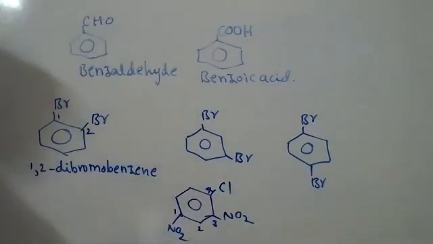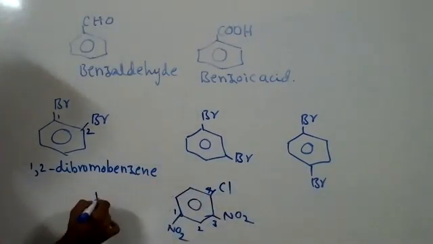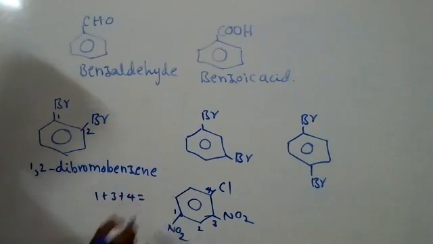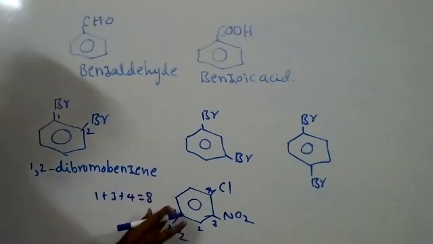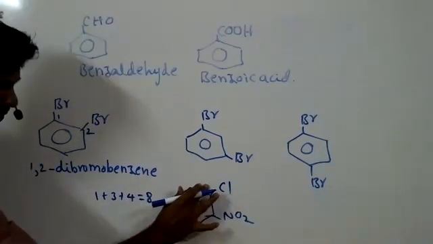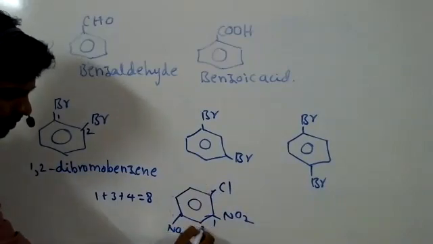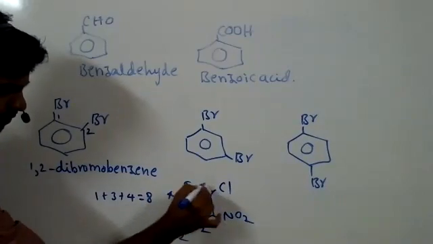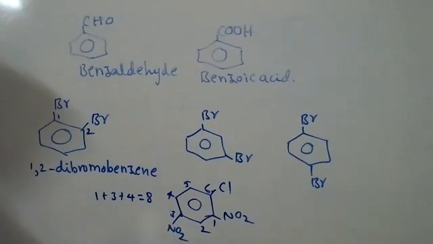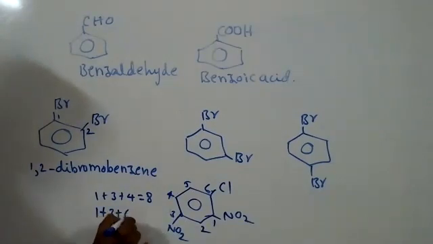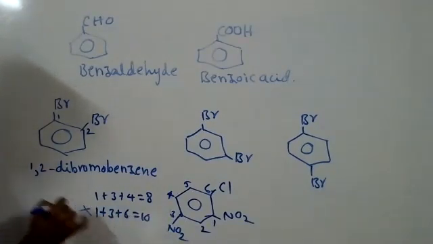Calculate the sum: 1 plus 3 plus 4 is 8. Now give from here 1, 2, 3, 4, 5, 6: 1 plus 3 plus 6 is 10. It is not accepted.